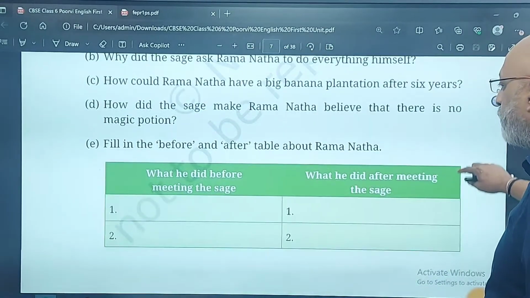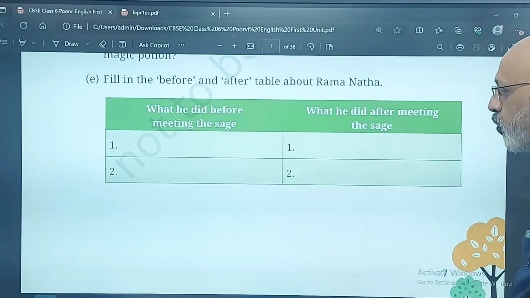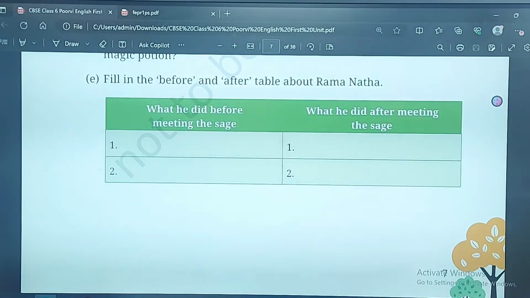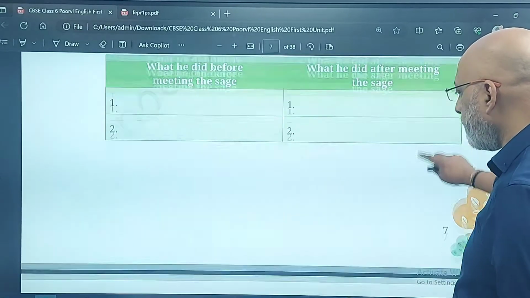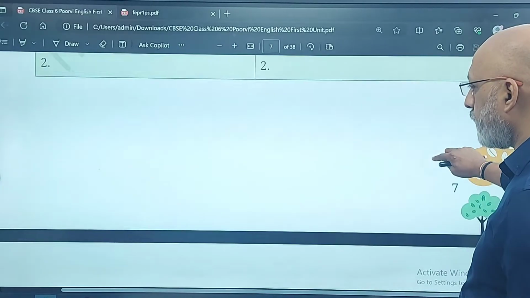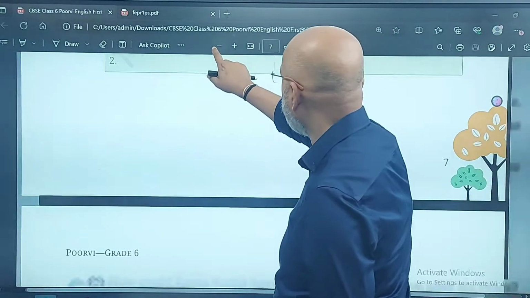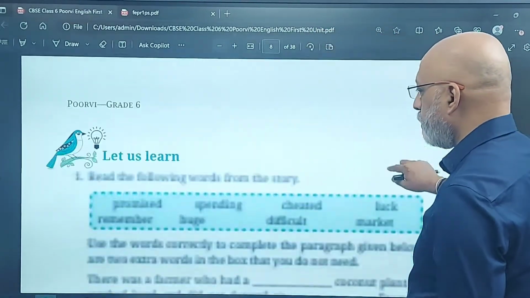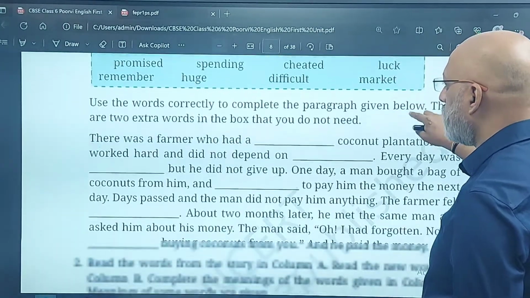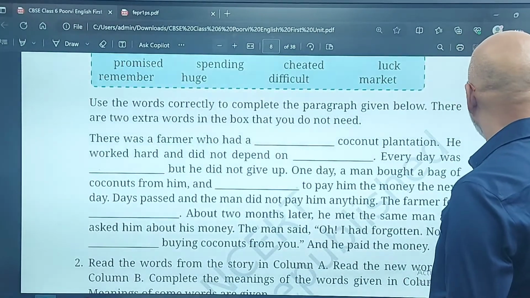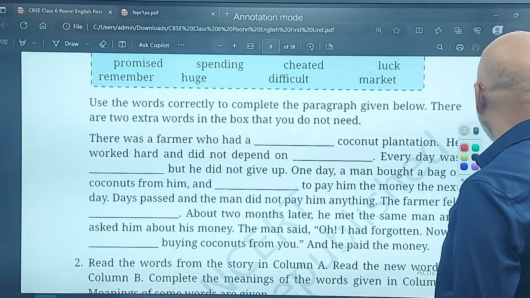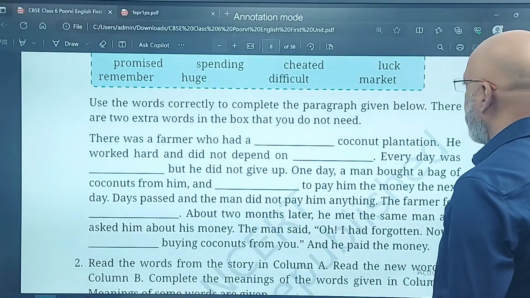Fill in the before and after table about Ramanatha. What did he do before meeting the sage? He did not work. Okay. What did he do after the sage? He worked on the fields. He was lazy, but now he is hard working. Okay. This should be easy. I want you to do it along with me and then we will match the answers.